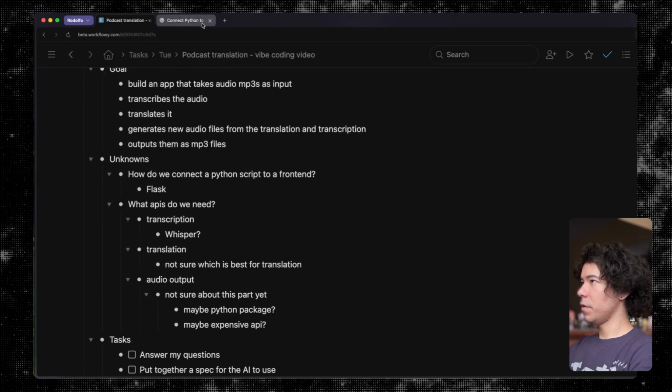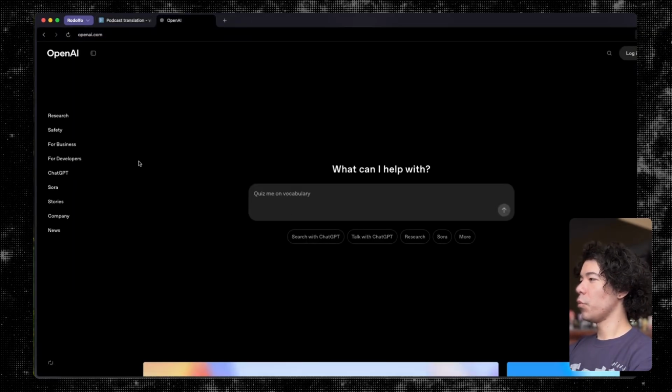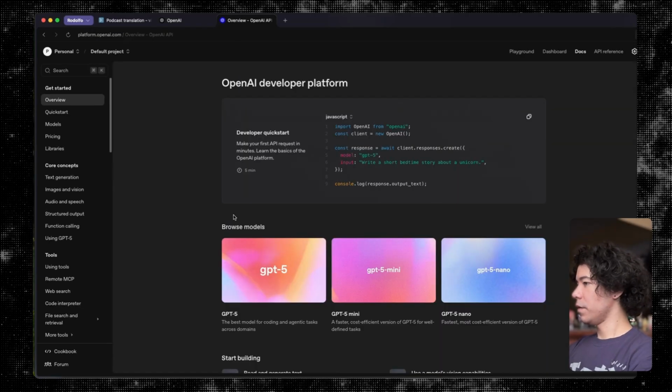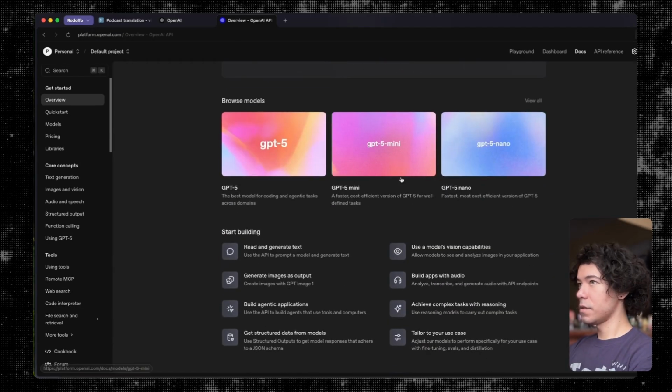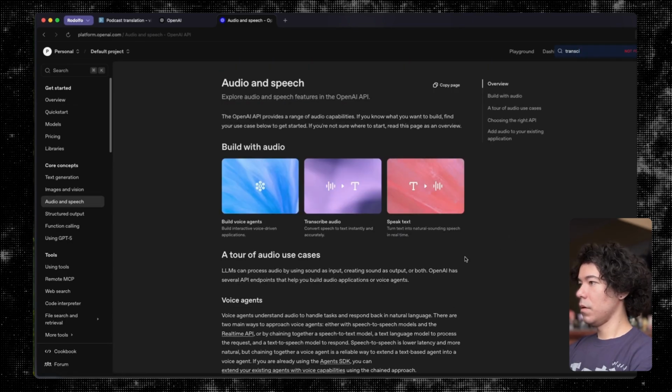So we need something for transcription. I don't remember what I used for transcription, but let's go ahead and check the OpenAI models because I'm pretty sure one of these would be good. Okay, let's log in. All right, so now let's look at the models. And let's see here.